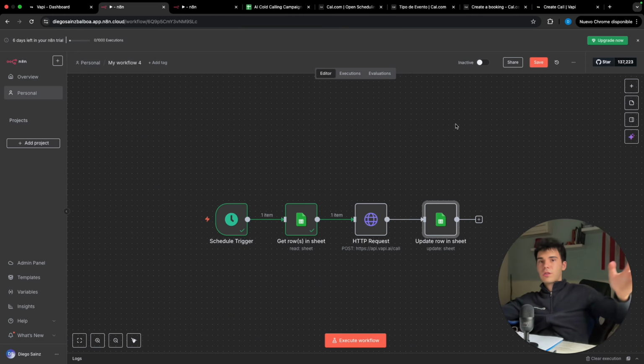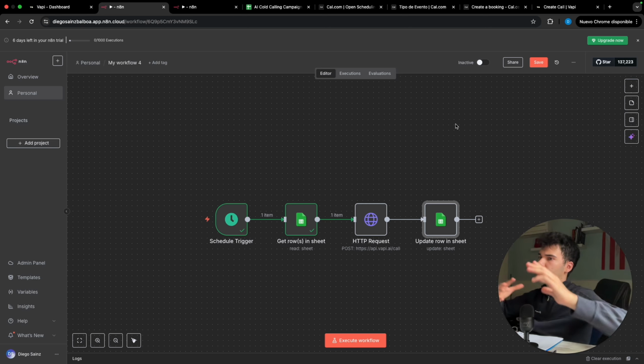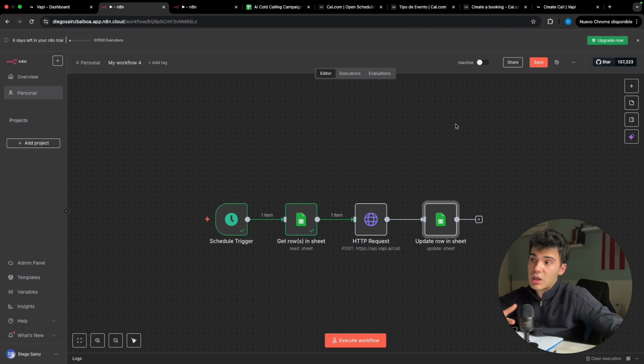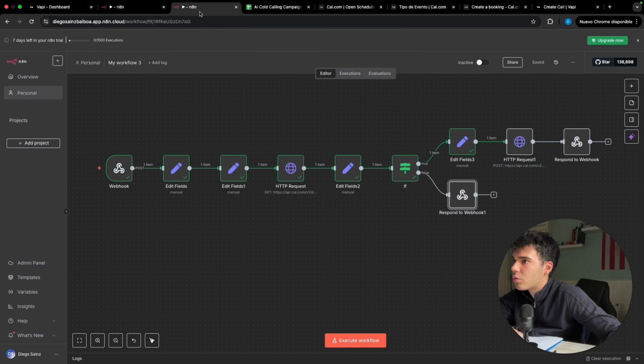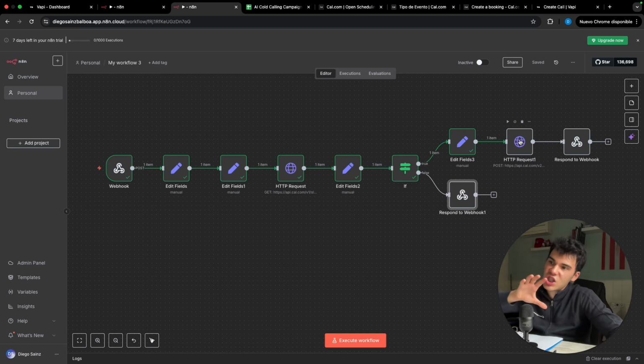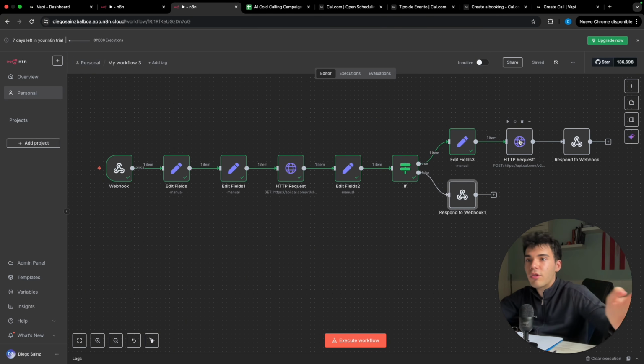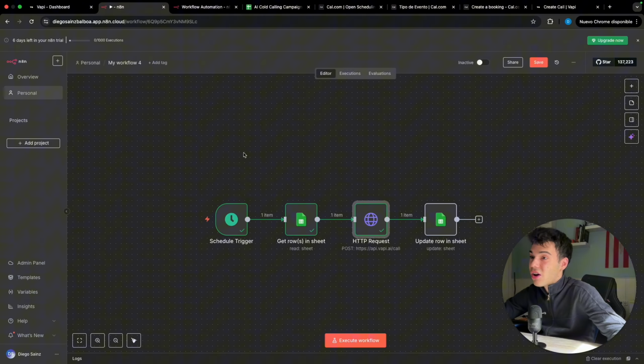Right, guys, that's fantastic. So now what I'm gonna do is actually put my number inside the Google Sheets. I'm gonna put my API key and my phone number ID, and let's go directly to test the system, so that later, once we receive the information, we can finish this system of the appointment setting and test it once and for all. Okay guys, so with this set, let's go directly into it.